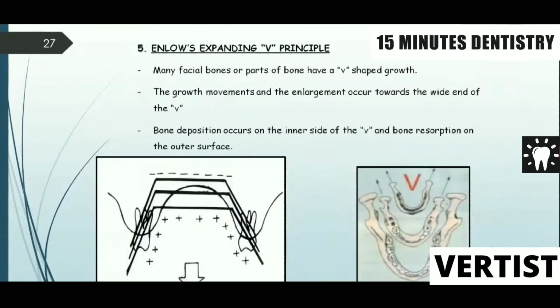The fifth theory was Enlow's expanding beam principle. Many facial bones or parts of the bone have a V-shaped growth. The growth movement and the enlargement occur towards the wide end of the V. Bone deposition occurs on the inner side of the V and bone resorption on the outer surface of the V. Try to draw these diagrams so that it becomes self-explanatory.